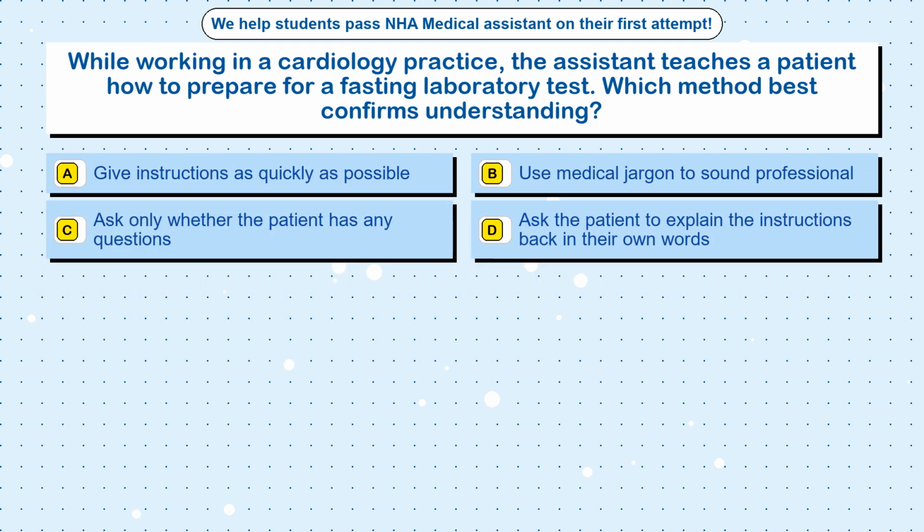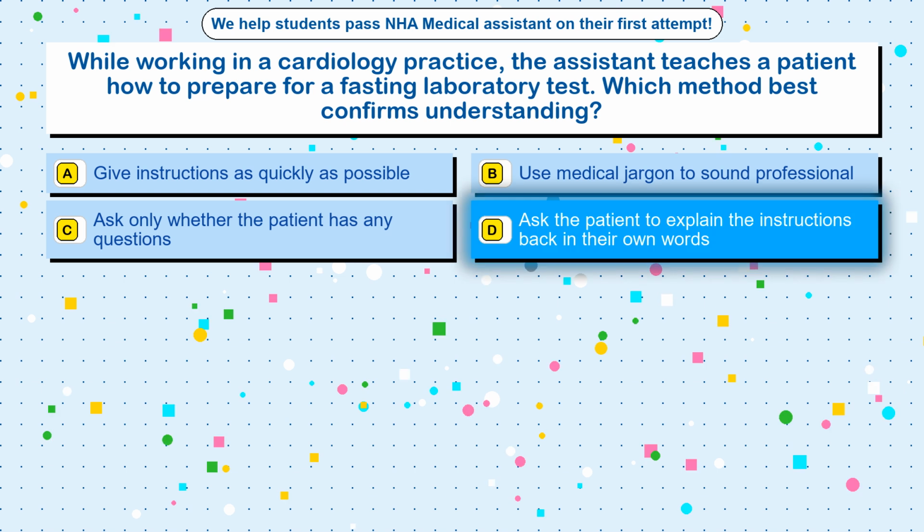Question 91. While working in a cardiology practice, the assistant teaches a patient how to prepare for a fasting laboratory test. Which method best confirms understanding? Option A. Give instructions as quickly as possible. Option B. Use medical jargon to sound professional. Option C. Ask only whether the patient has any questions. Option D. Ask the patient to explain the instructions back in their own words. The correct answer is option D. Ask the patient to explain the instructions back in their own words.